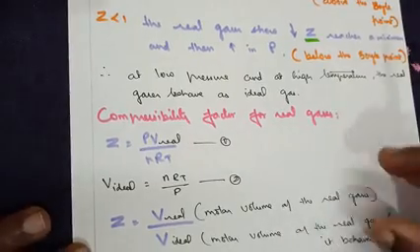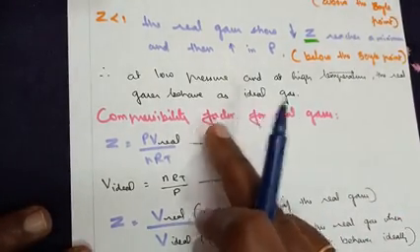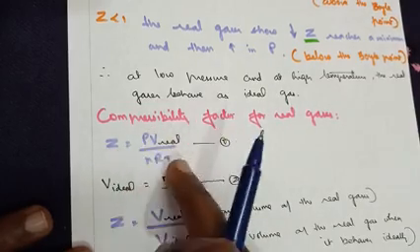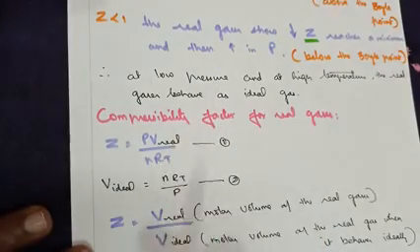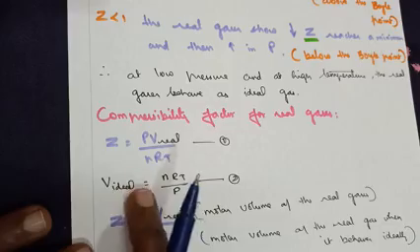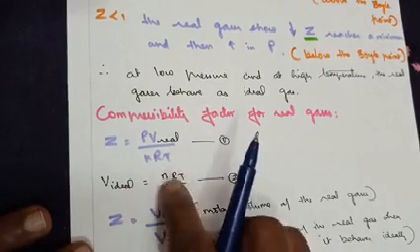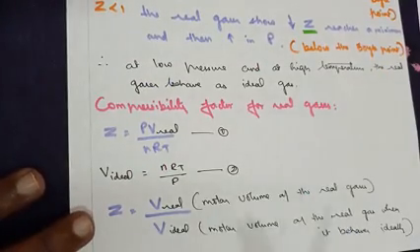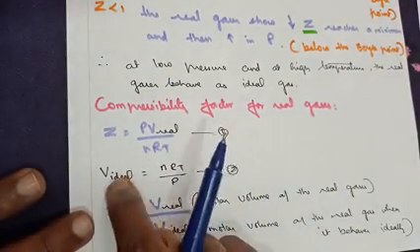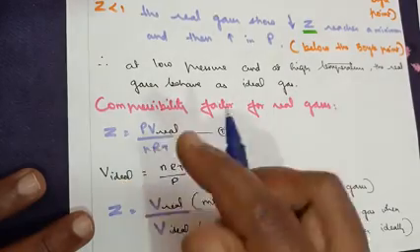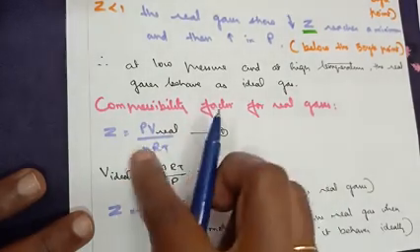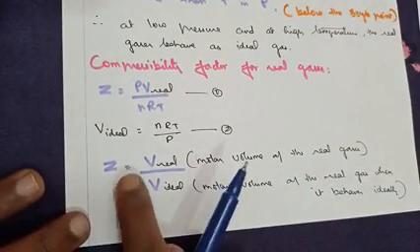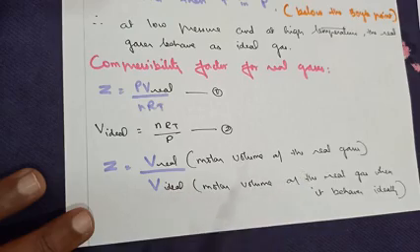So moving back to the last part of the concept, the compressibility factor for real gases. You know Z equals PV by nRT. If we are considering a real gas, the volume for an ideal gas will be nRT by P, that is, rearranging this formula, we get it here. So substituting V ideal as nRT by P into this equation, we get the new formula Z equals V real by V ideal.